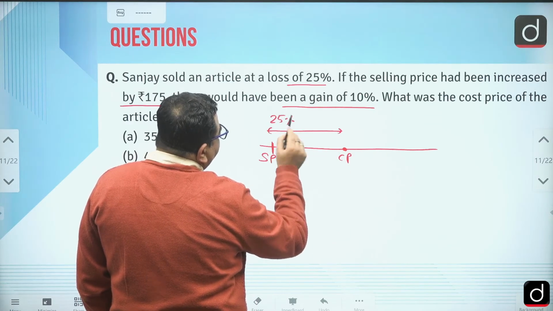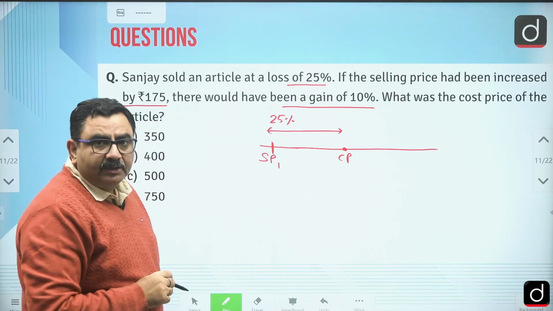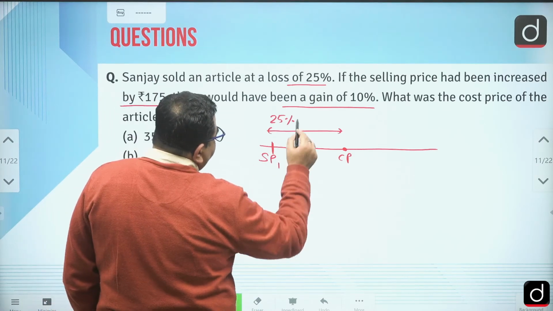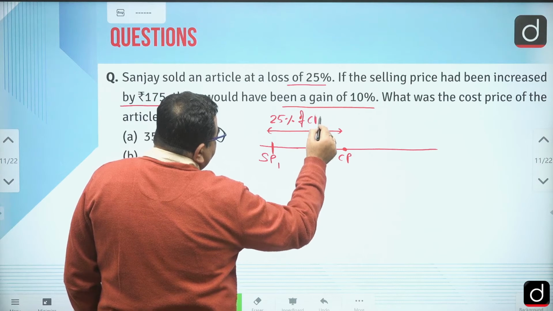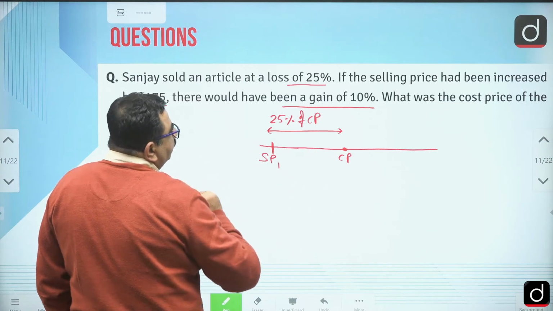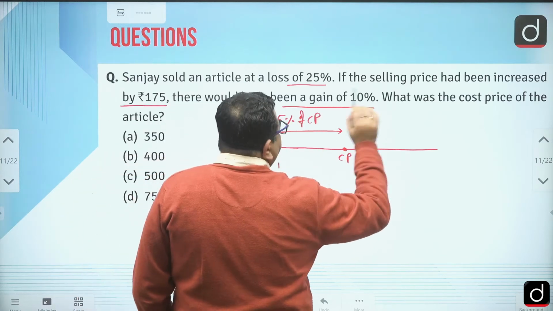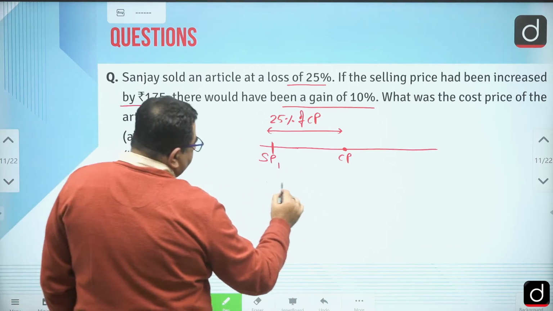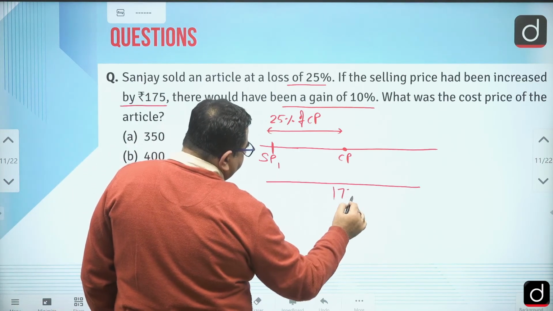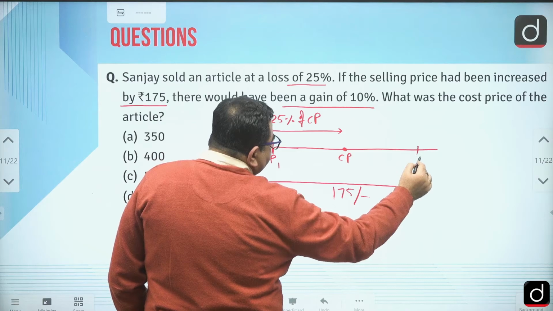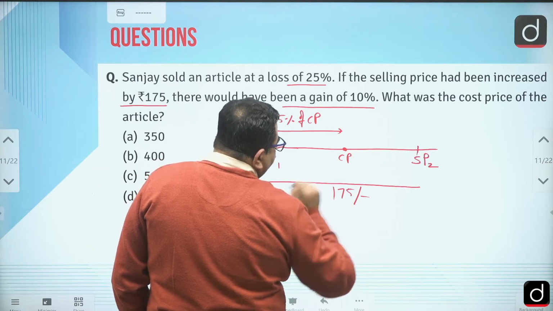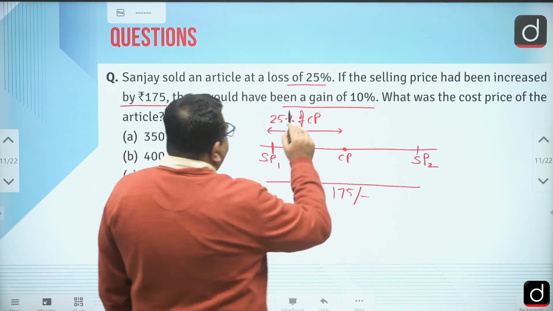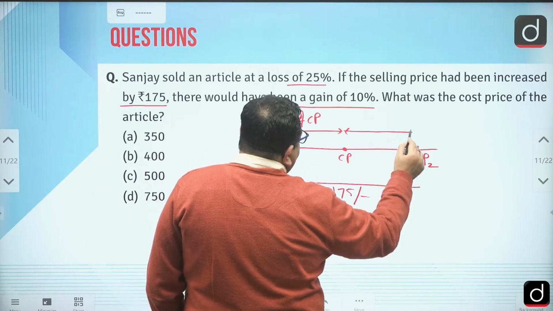Now I know profit or loss percentages are percentages of cost price in terms of rupees. So 25% of CP. And then if the selling price had been increased by 175 rupees, then he is selling the article here, this is the new selling price, and there is a gain of 10%.